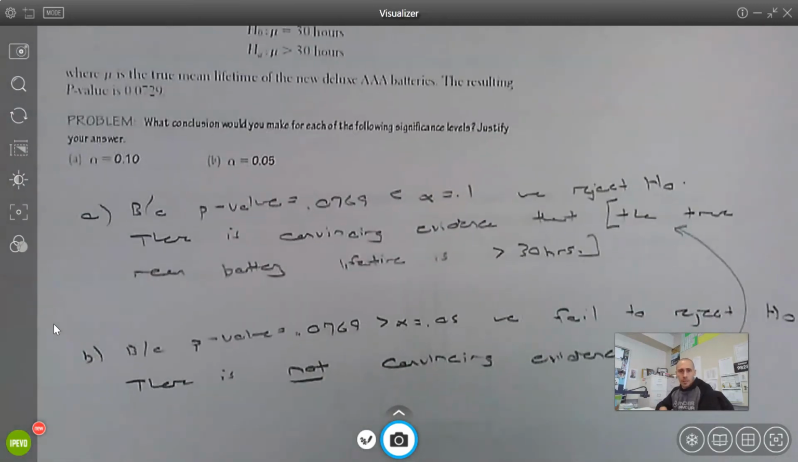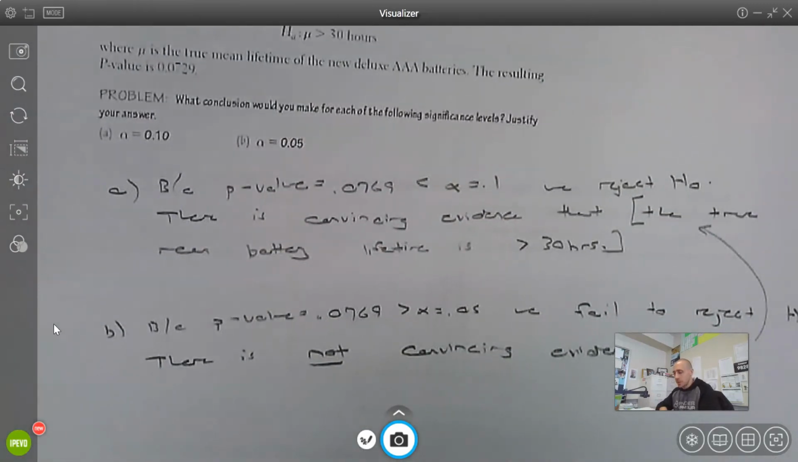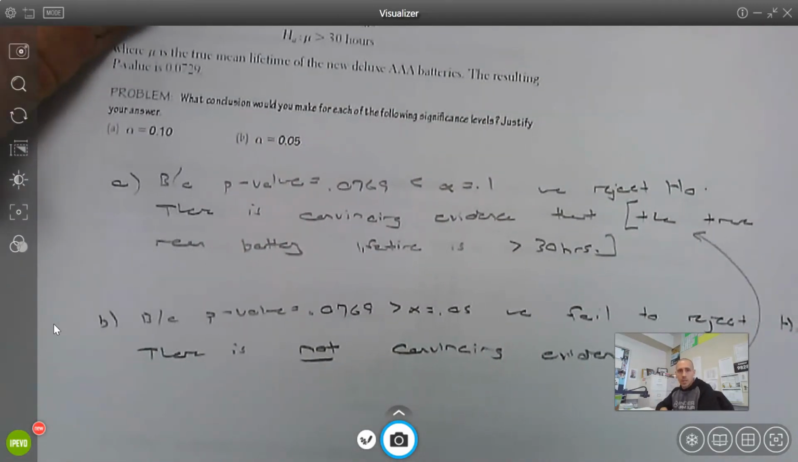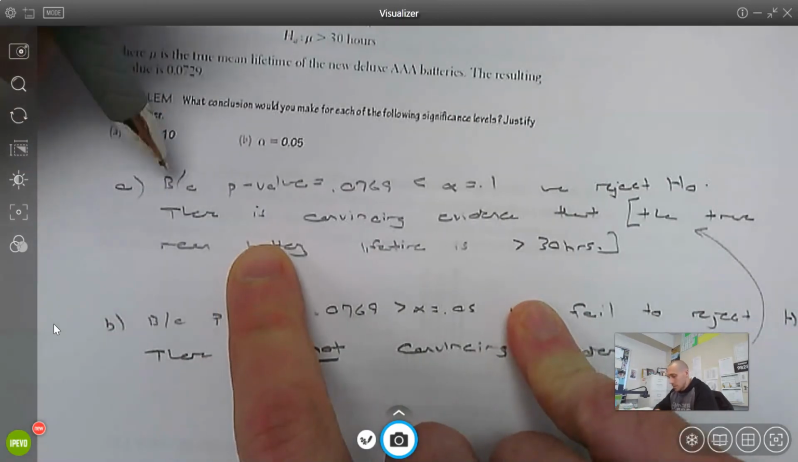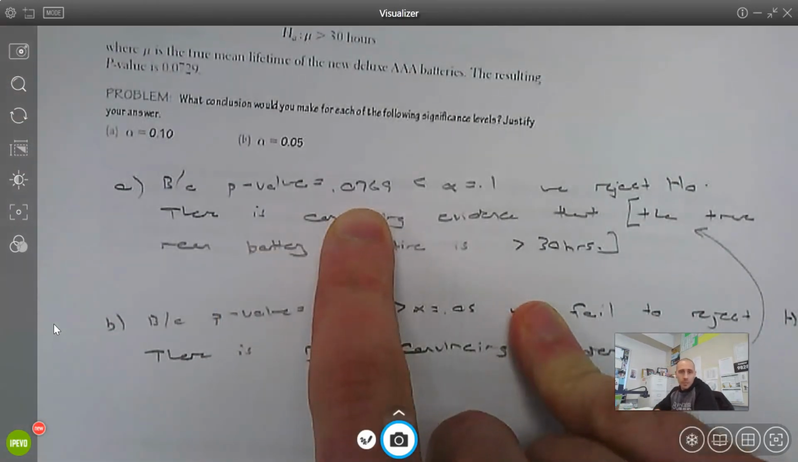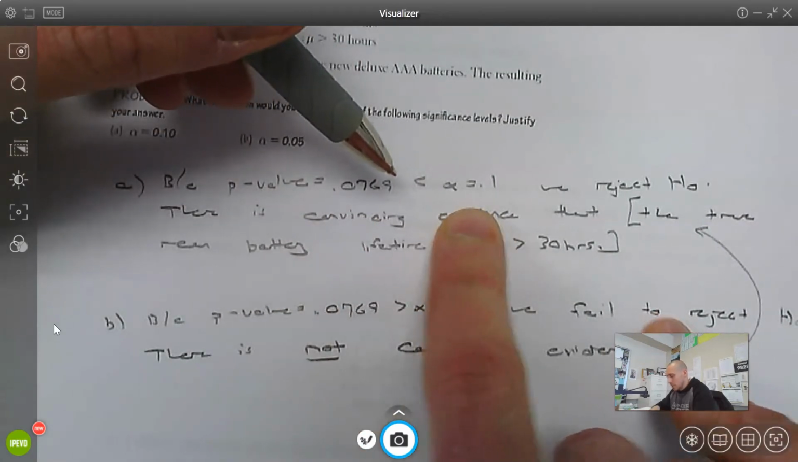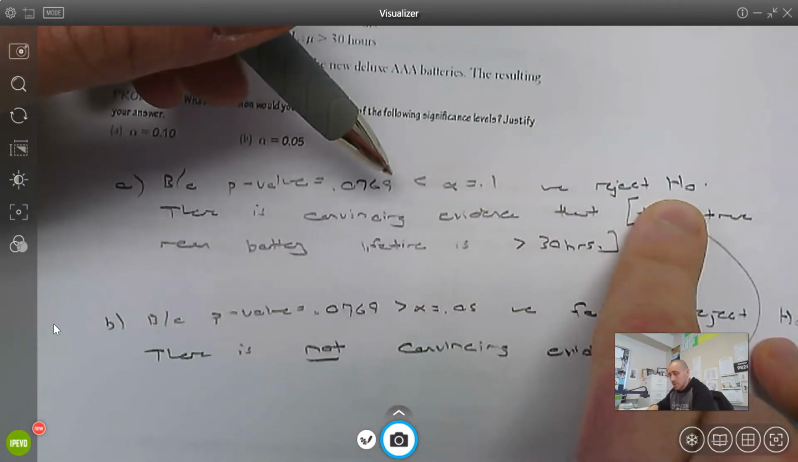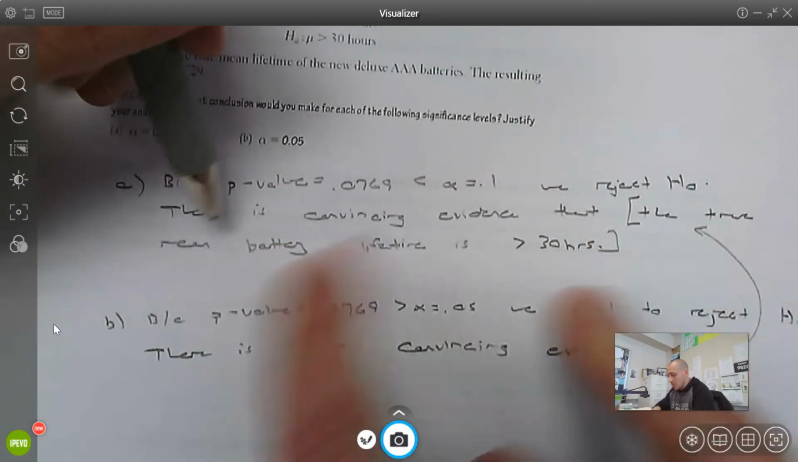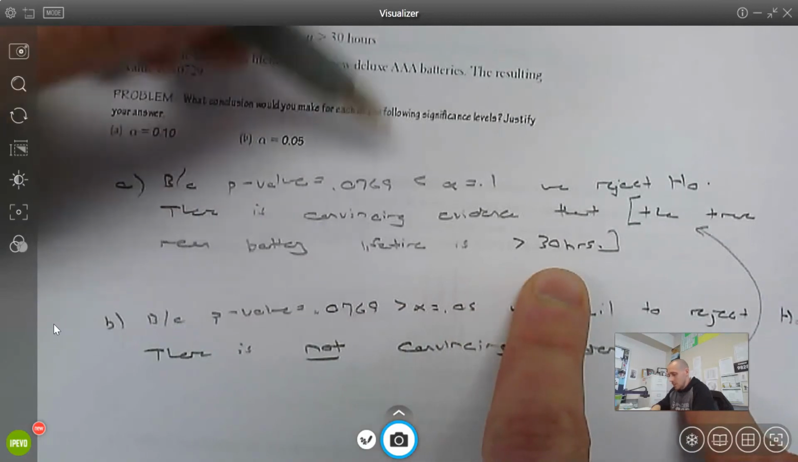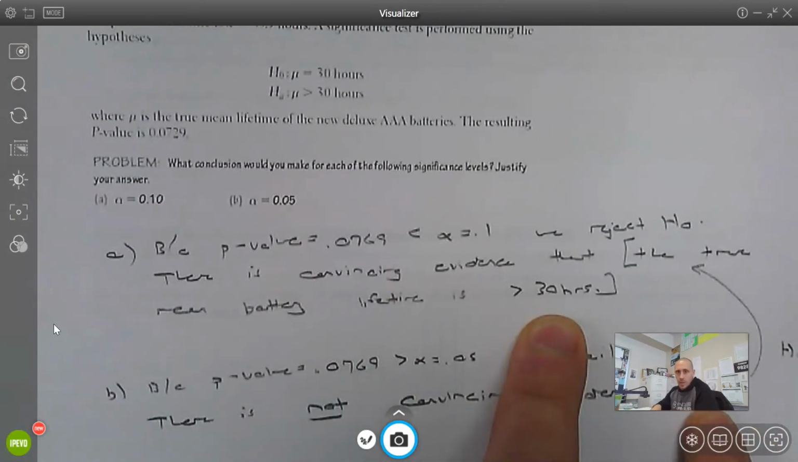In part A, the significance level is 10%. And we have, let's see, a p-value of about 8%. So because the p-value is less than the significance level, we reject the null. As long as it's low, we reject H sub 0. There's convincing evidence that the true mean battery lifetime is greater than 30 hours. The evidence is always for the alternative hypothesis.